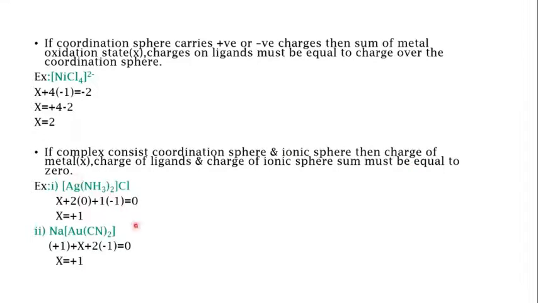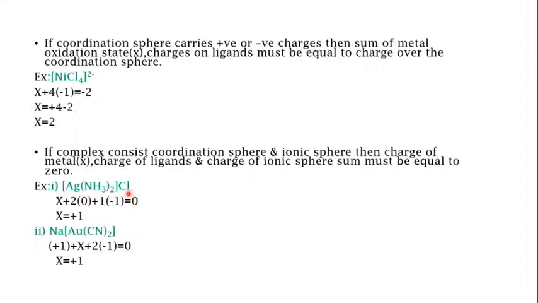What I mean is, till now we have considered only the coordination sphere, with or without a charge, but here you have a coordination sphere and an ionic sphere; in this example the Cl, and in the next example the Na, represent the ionic sphere. So consider [Ag(NH3)2]Cl, where outside the coordination sphere you have a chloride.